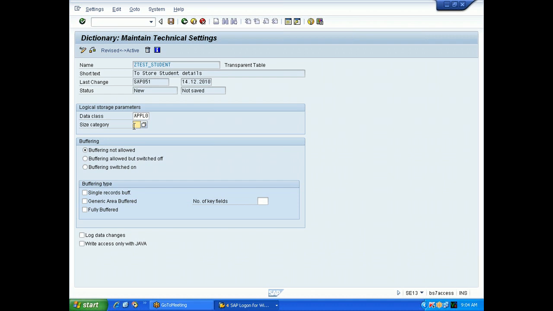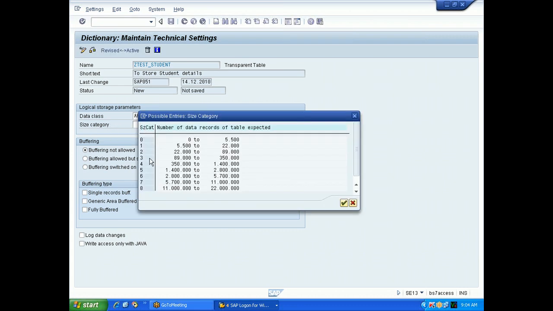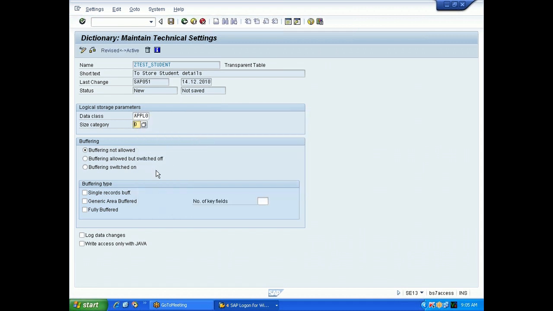If you say I will store 1000 records, it may allocate some 5 megabytes. If you say I will store some 1 lakh records, then it may allocate some 1 GB space in the memory. So you need to tell the size category: how many records you are going to store in this table. Are you going to store 0 to 5,500 records or 22,000? I will select this because this is a simple table which we will not store more than some 10 to 12 records. This is enough. Size category is 0. Click on save.